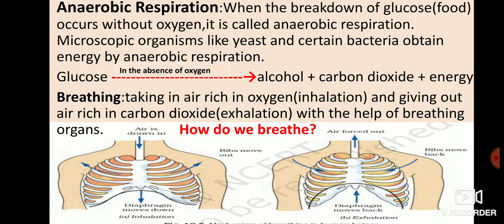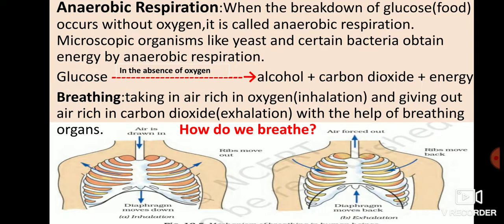Now some differences between aerobic respiration and anaerobic respiration. As I told you, aerobic respiration takes place in the presence of oxygen, whereas anaerobic respiration takes place in the absence of oxygen.